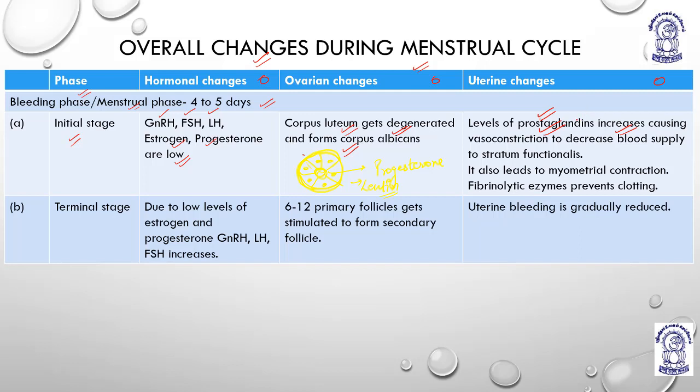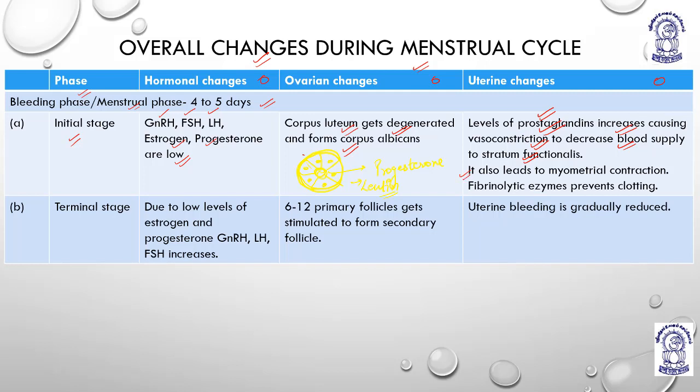The prostaglandins, they are potent vasoconstrictors. These vasoconstrictions decrease the blood supply to the stratum functionalis. Stratum functionalis is the layer which was meant to be the bed for the developing baby. It is like a cushion which was planned to receive the developing baby, the zygote, the embryo, right? So the very first is that the levels of prostaglandin will increase. It will cause vasoconstriction, which will further decrease the blood supply to the stratum functionalis.